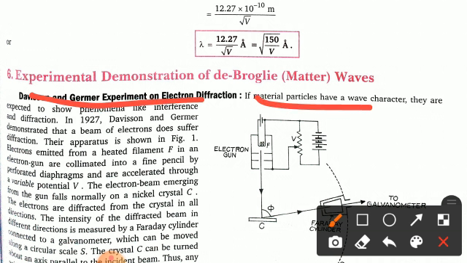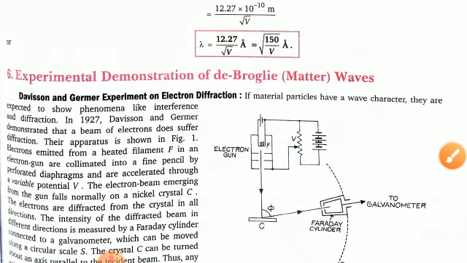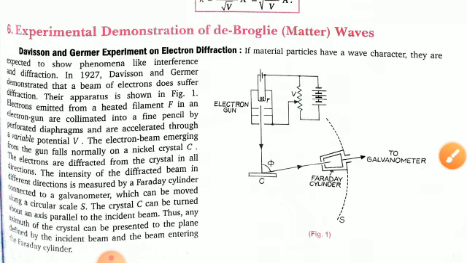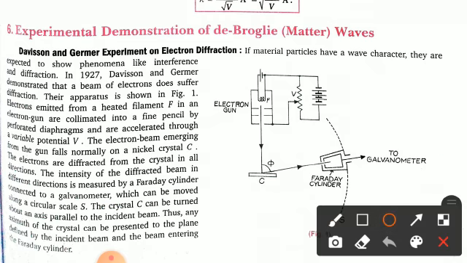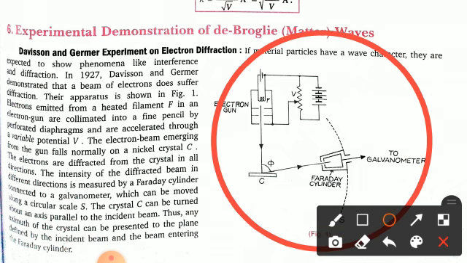So if material particles have a wave character, they are expected to show phenomena like interference and diffraction, as with the wave nature of light. So in 1927, the scientists Davisson and Germer demonstrated that a beam of electrons does suffer diffraction. Here you can see this is the figure, and with the help of this figure you can easily understand what is going on here. So their apparatus is shown in the figure.